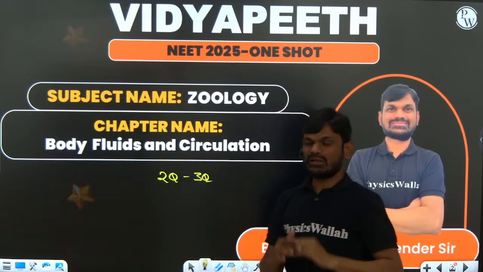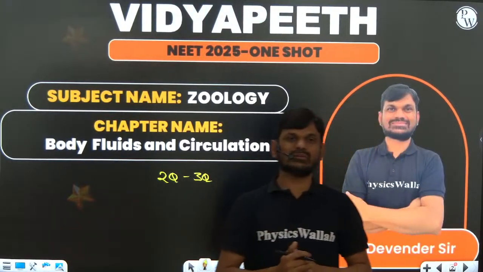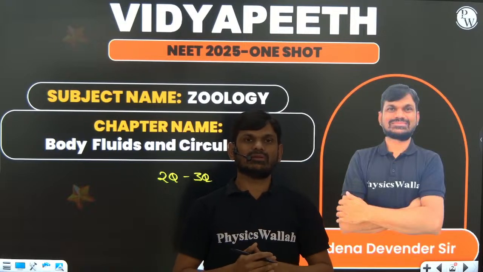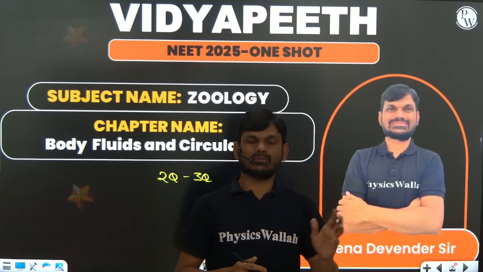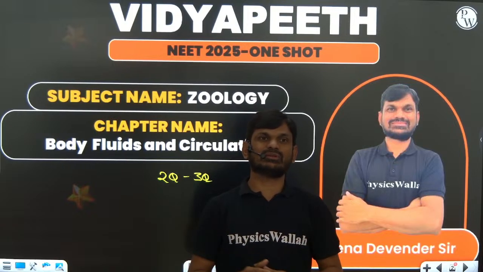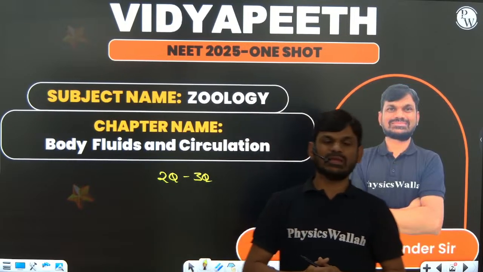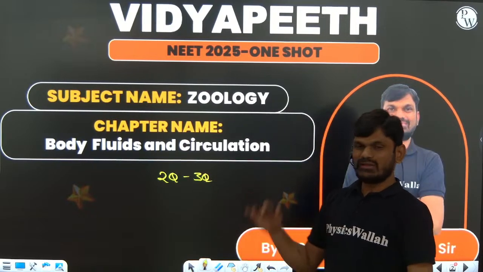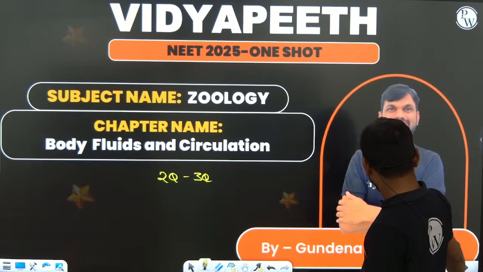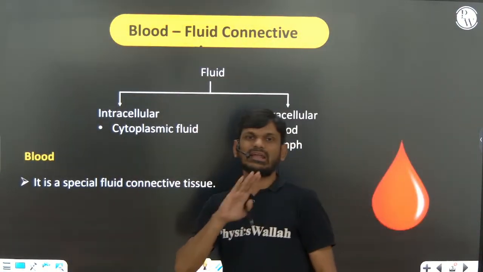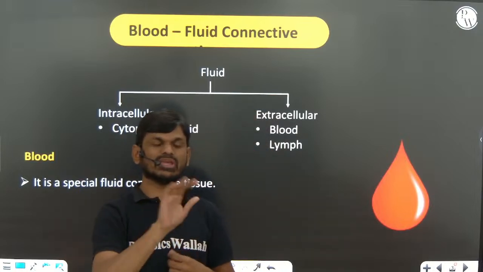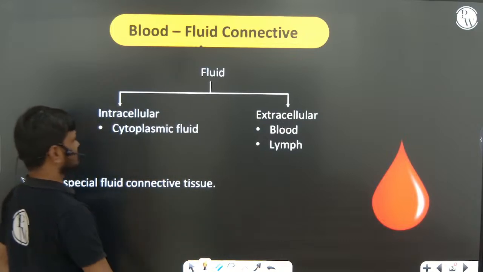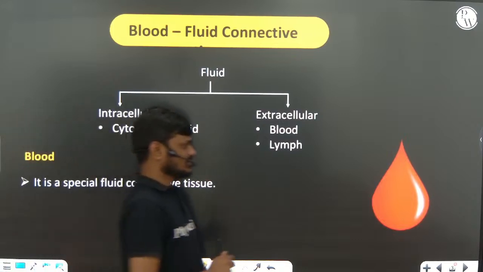So in this class I will be explaining the NCERT line to line, that will be helpful for you to revise the chapter in 1 hour. In 1 hour the entire chapter will be revised, and that will be helpful for you for the NEET 2025 exam, right? I will be covering NCERT line to line, and how they will ask you questions from each sentence I will be explaining in this class. Okay, right. Body fluids and circulation chapter.